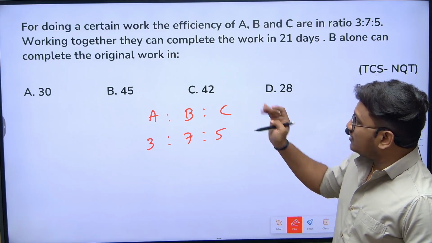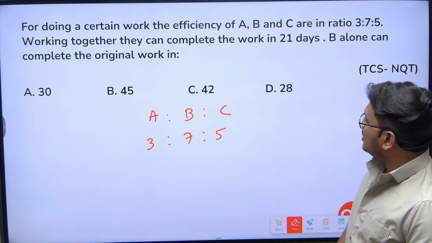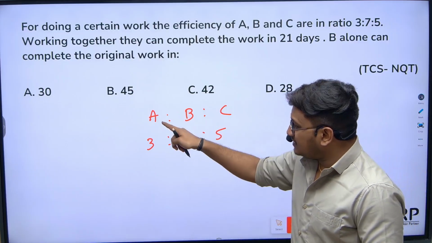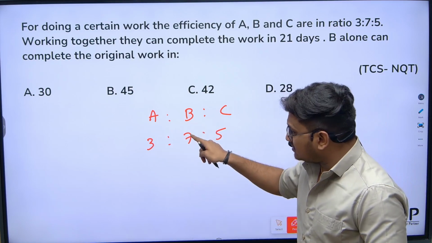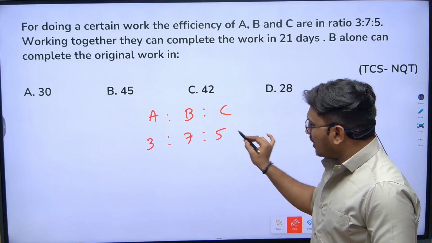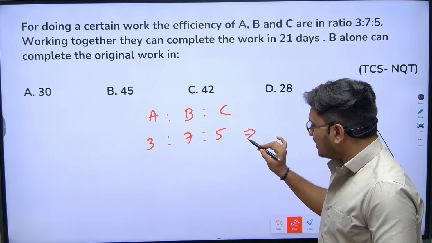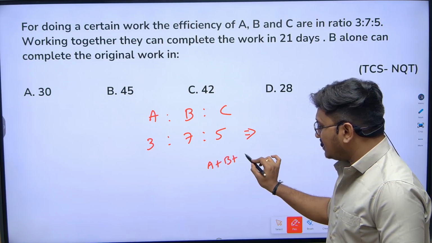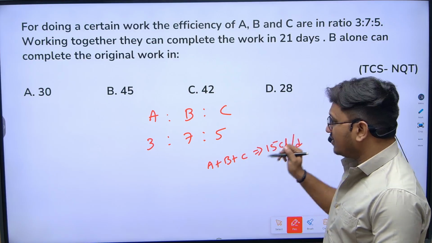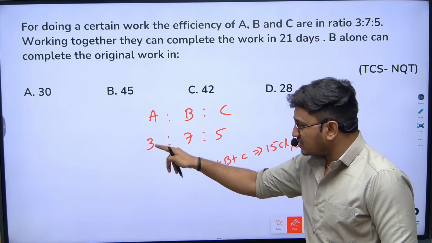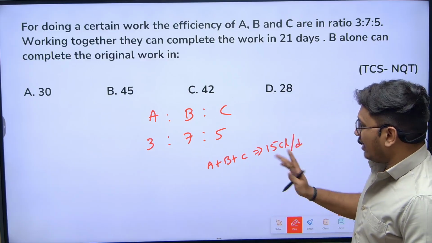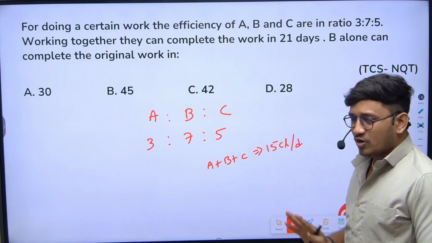Now working together, they can complete the work in 21 days. Let's assume A can eat 3 chocolates per day, B can eat 7 chocolates per day, C can eat 5 chocolates per day. Now A plus B plus C all together will eat 15 chocolates per day. I'm just assuming, don't get confused. We got to know that these are ratios, so I'm just mapping them to values.